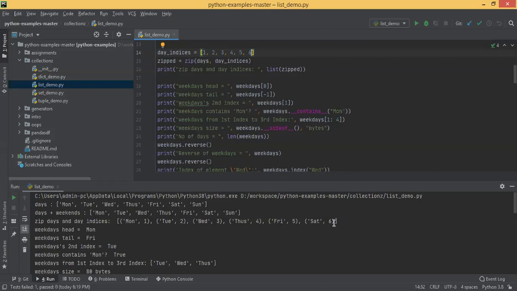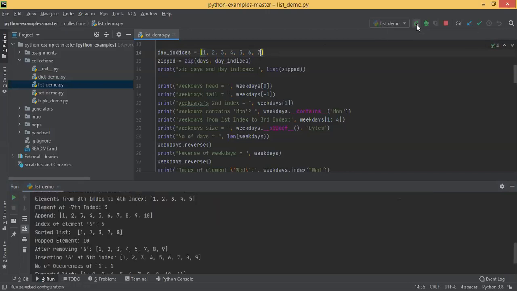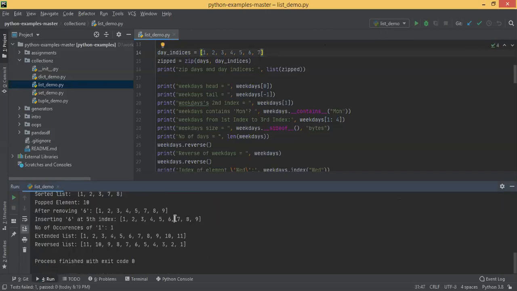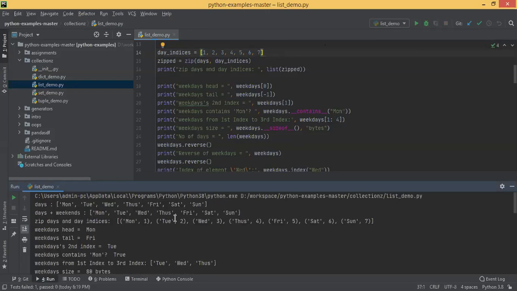That means both lists should have exactly the same number of elements. You can see Sunday is missing here because I just deleted the 7th element. It only zipped 6 elements, the 7th element got ignored. Now since I mentioned the 7th element, you are getting Sunday 7 here. Okay, that is there.